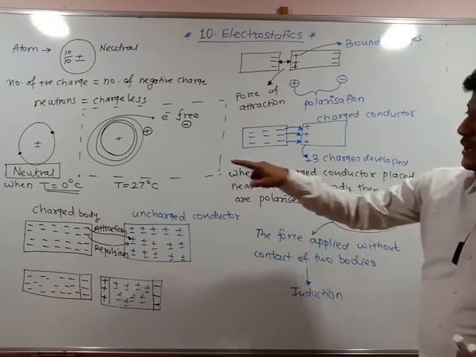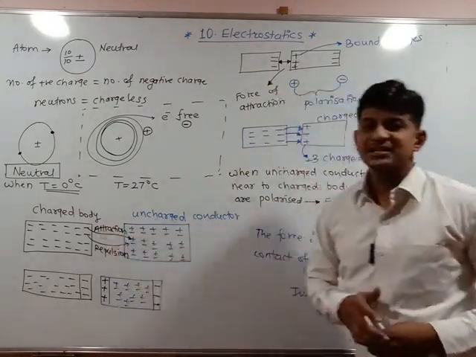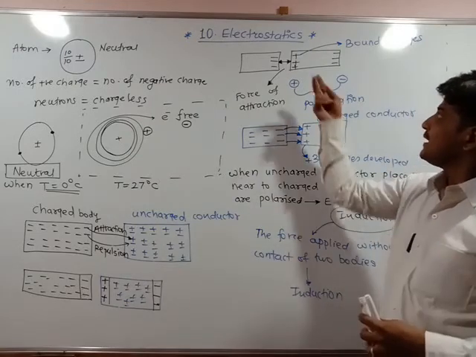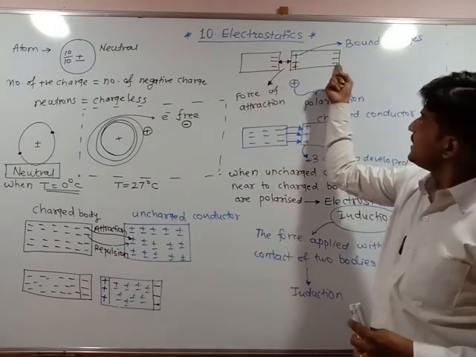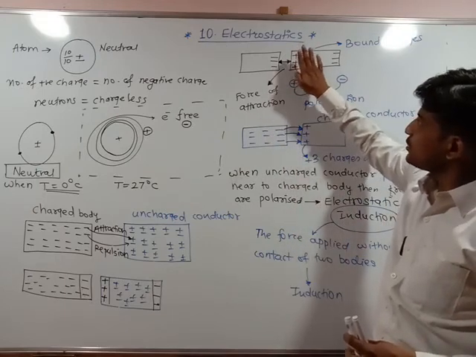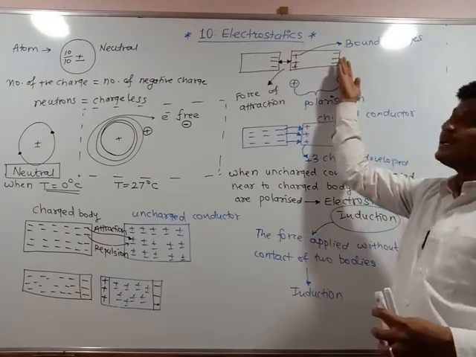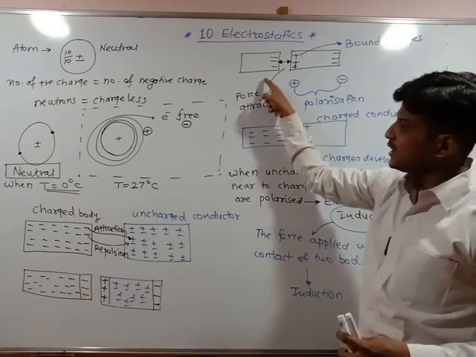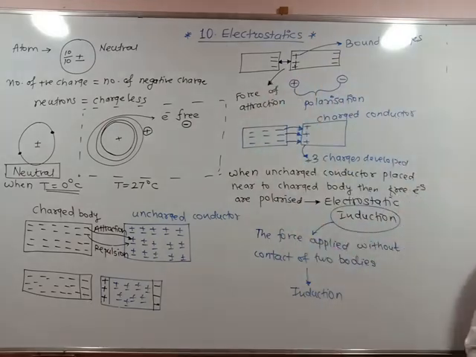Suppose the charged body is positively charged, then electrons move towards this boundary, and positive charge moves towards the other boundary.